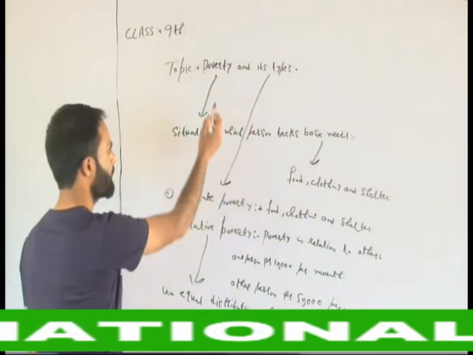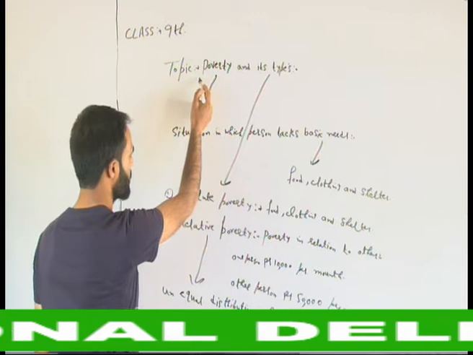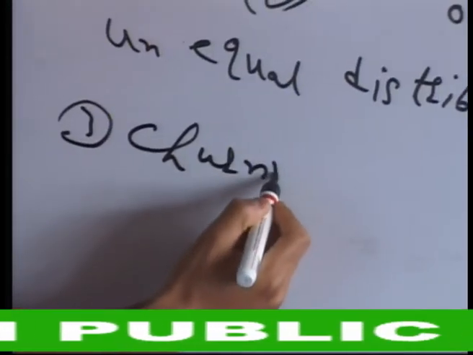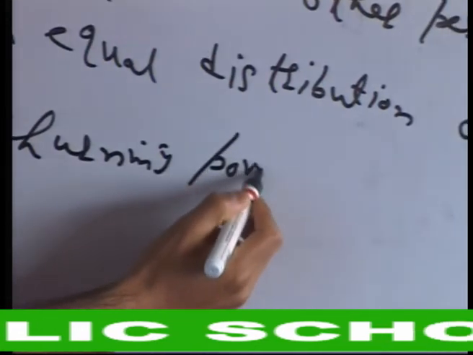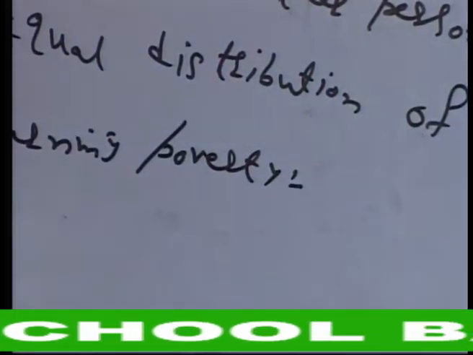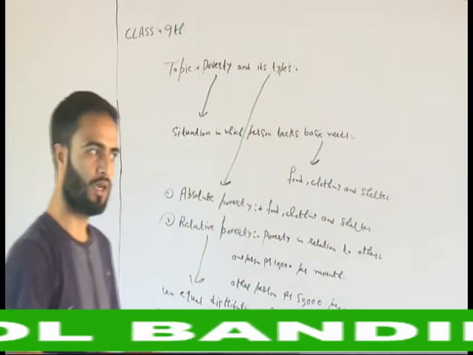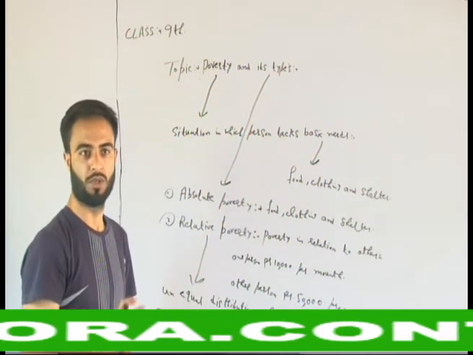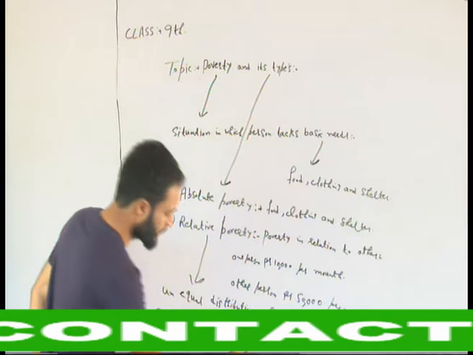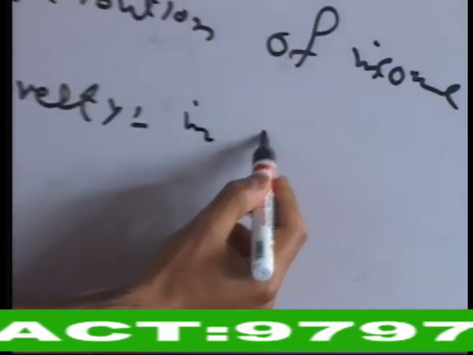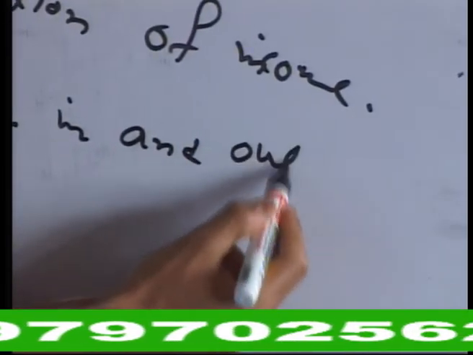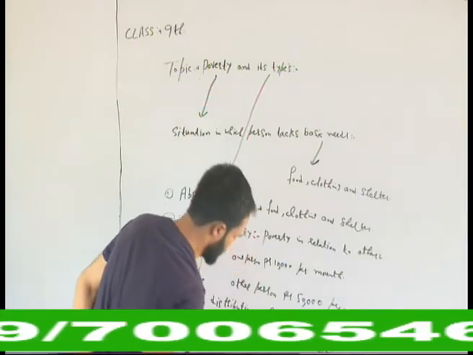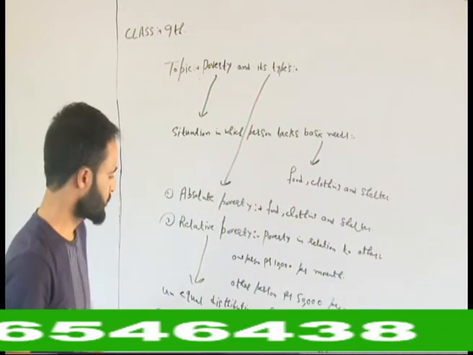The third type of poverty is churning poverty. Remember this. Churning poverty means when a person comes in and out of poverty. एक दिन वो गरीब होता है, दूसरे दिन वो अमीर होता है. He remains in and out of poverty. That type of poverty is called churning poverty.